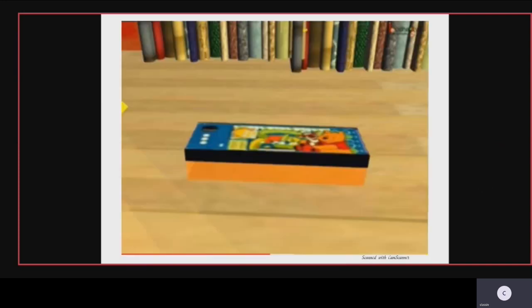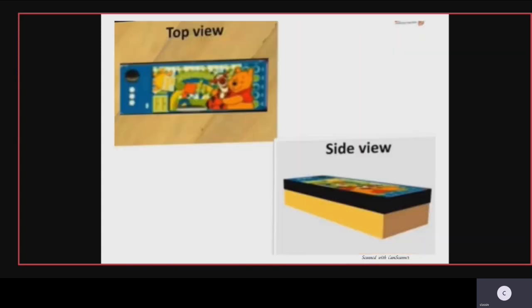The next example we are taking here is a pencil box. Now you can see the front view of a pencil box, children. The top view will show you the diagram here, and the side view will show you both the shapes here. The side view and the top view are being represented. You can see, go through it, children.